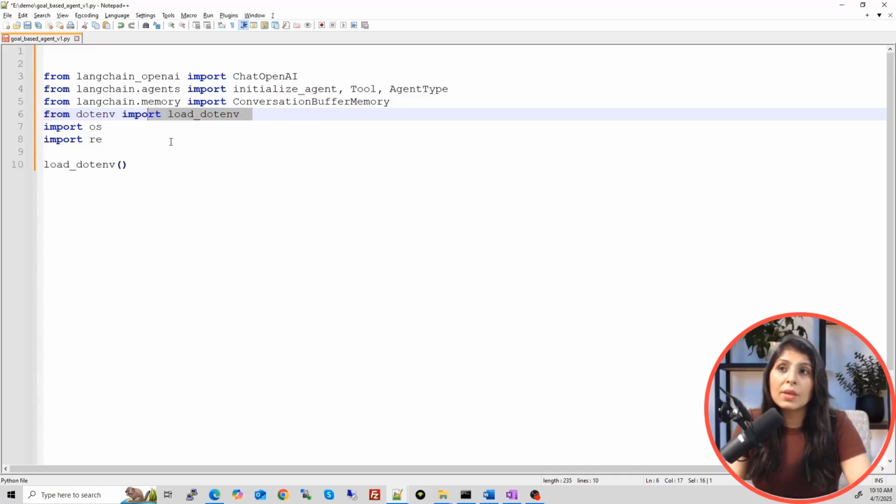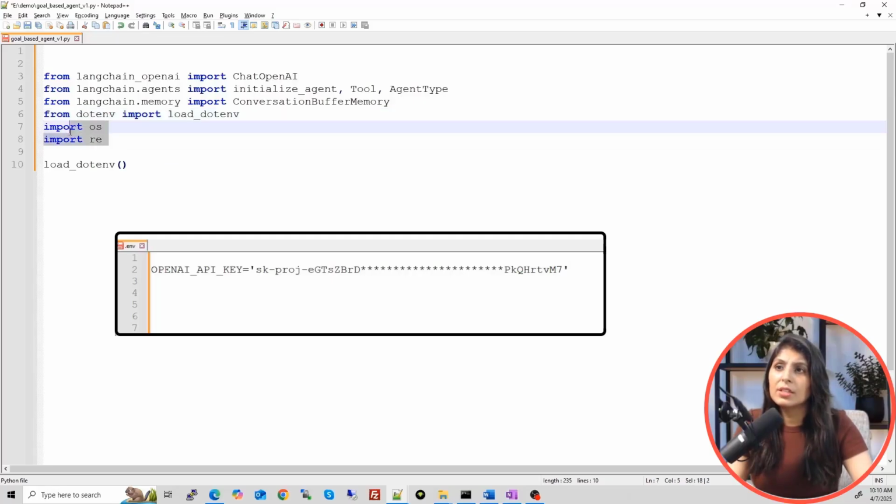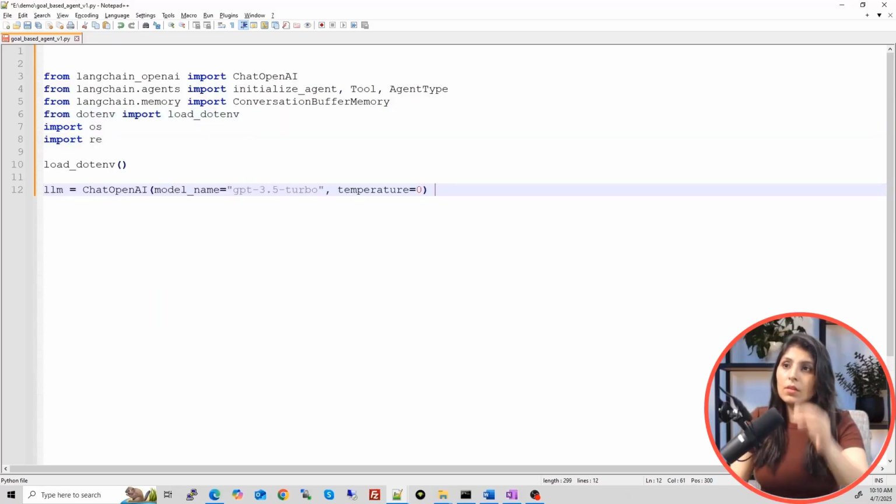So to load that API key we are using this load_dotenv module. What this line will do is look at the .env file in the current folder, and whatever API keys we have written in that .env file, all those API keys will be loaded in this page. Okay, so in our case it is just the OpenAI API key. So that is what we are doing, and these are two other modules.